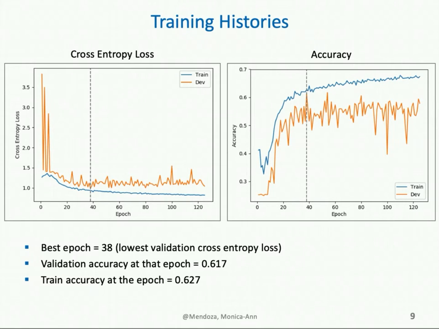You'll see that after epoch number 38, the validation accuracy seems to level out. It doesn't seem to have an upward or downward trend of improving or worsening. However, the training accuracy continues to improve as I train the model for further epochs. I would expect that if I train the model for even more epochs, say for example 200 epochs, the training accuracy would continue to improve, but not because the model is learning any features that generalize well, but rather because the model is beginning to overfit to the training set.